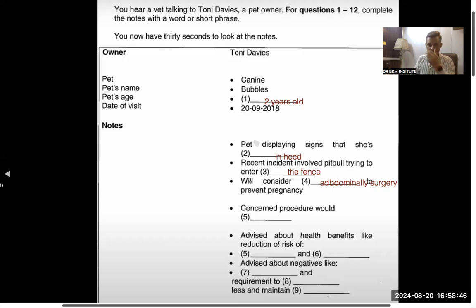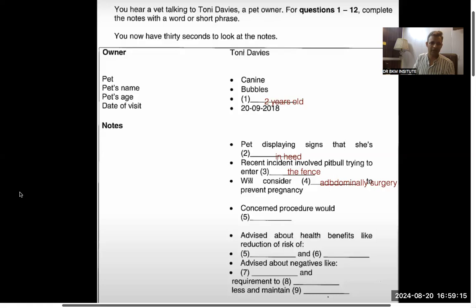Okay. We've got a huge hole in the fence that I'm pretty sure was down to him trying to bash his way through. Have you ever considered spaying Bubbles? What's that? It's abdominal surgery to prevent her from becoming pregnant. The medical term for it? Ovariohysterectomy, when both the ovaries and uterus are removed.